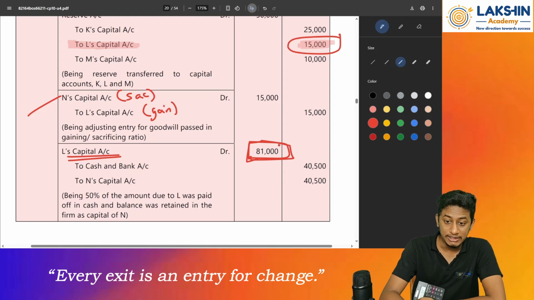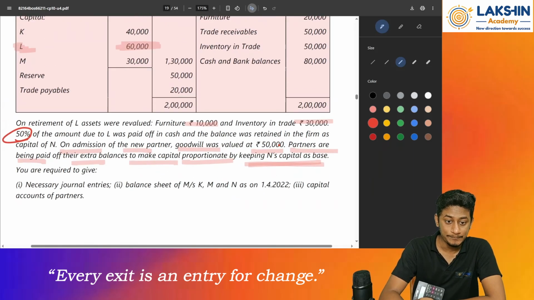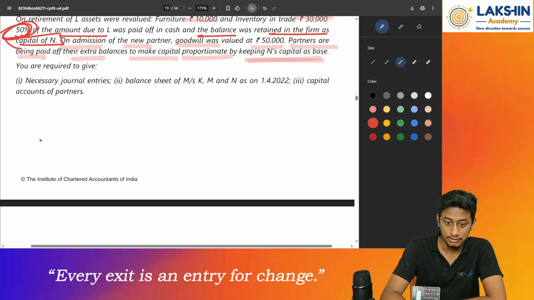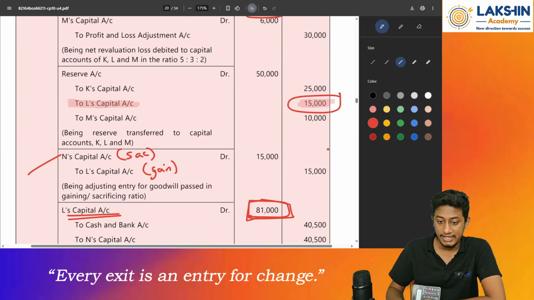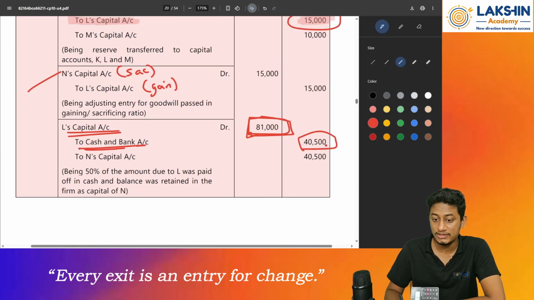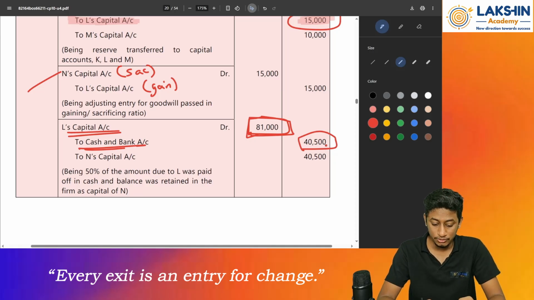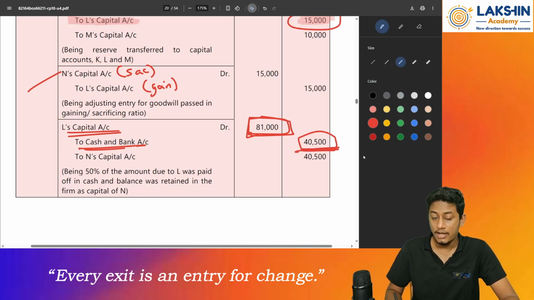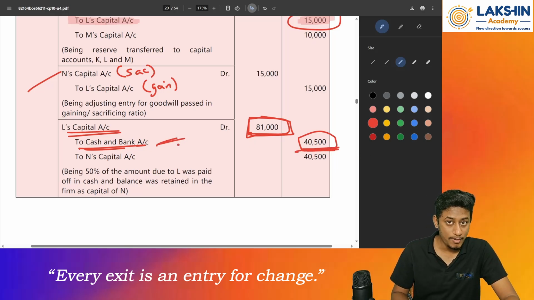Then as per the question, how should this be paid off? 50% of the amount will be paid to L through cash or bank, and the remaining balance will be retained as capital of Mr. N. Look at the journal entry: the 81,000 has been paid off through bank. How? 81,000 divided by 2, so 40,500 has been paid through cash or bank, and the remaining has been taken as N's capital account.